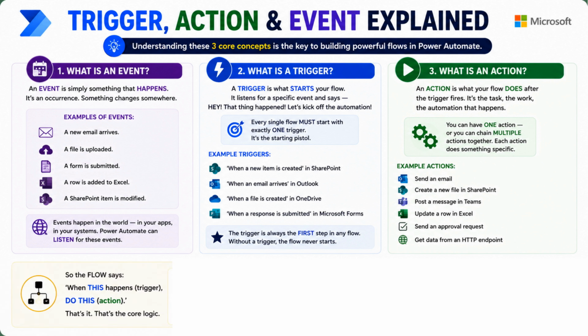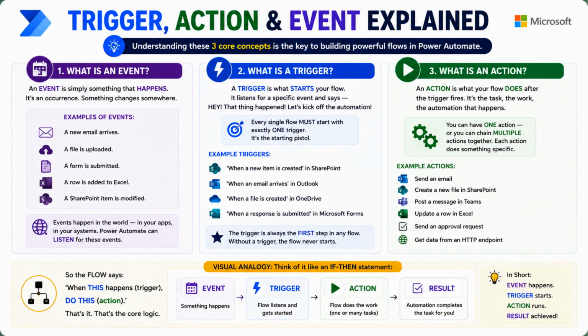So the flow says when this happens, the trigger, do this action. That's it. That's the core logic. Think of it like an if and then statement. If this event happened, then do this task.